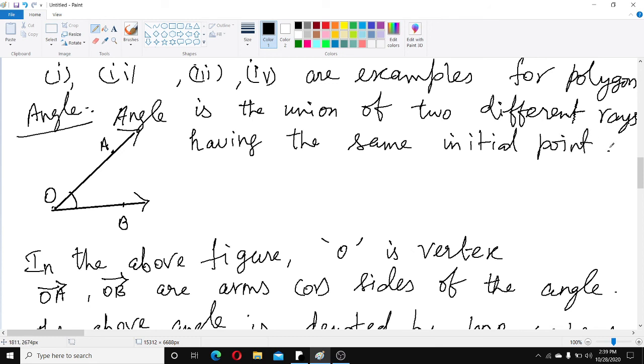So what is an angle? An angle is the union of two different rays, but they have the same initial point.